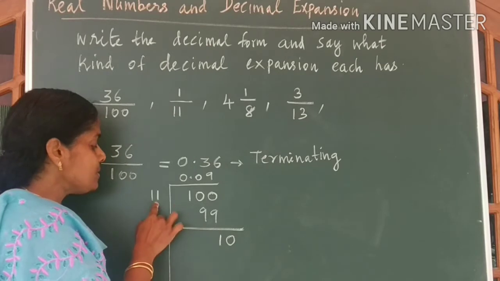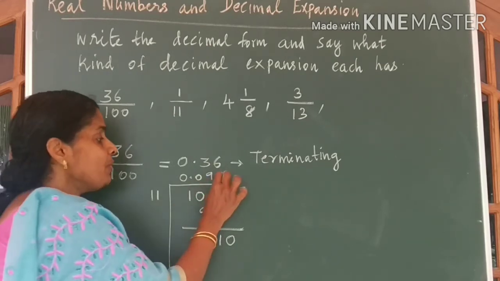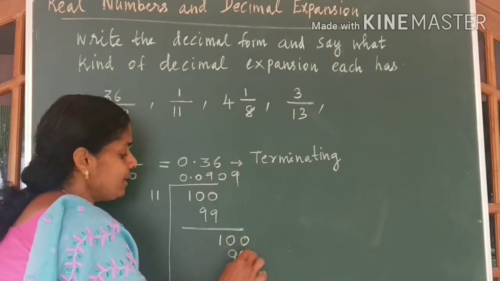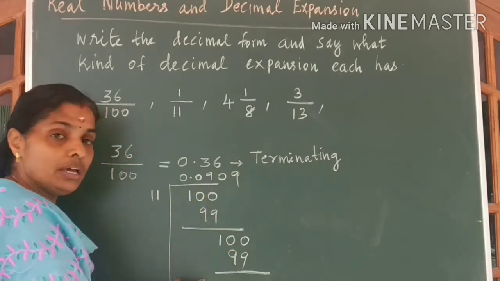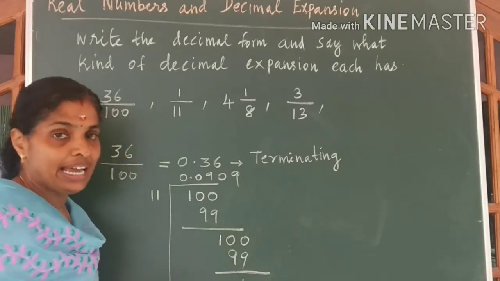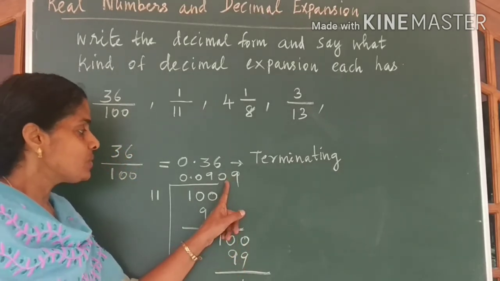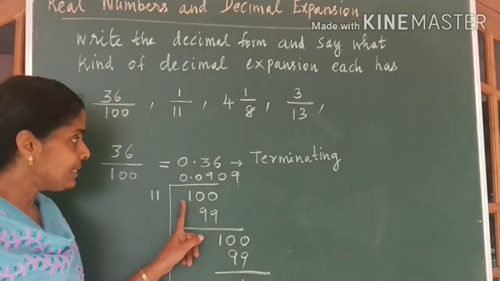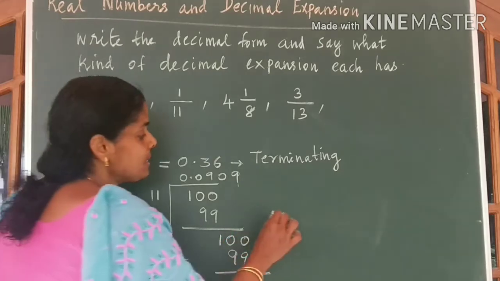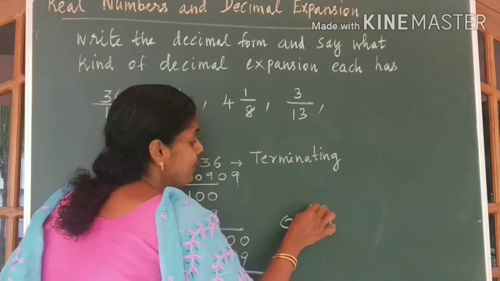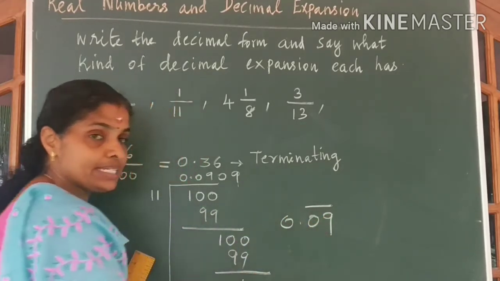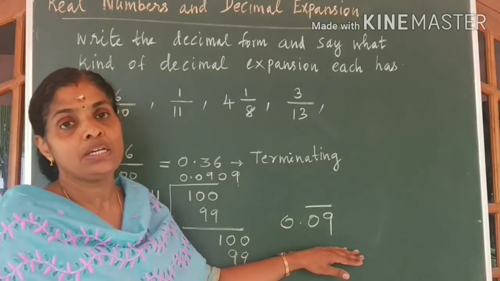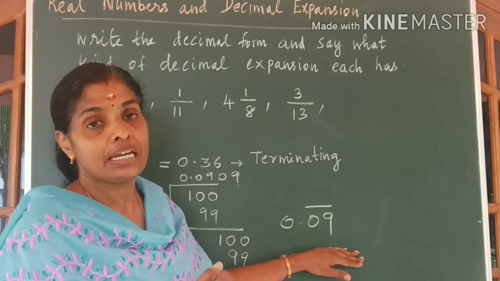Then also 10 is not divisible by 11, so you have to add a 0, and then 9 11s are 99. So division goes on. You will be getting 0 9 again and again. That is, in this case, the answer is 0.09 repeating. This block of digits repeats continuously. This decimal is non-terminating repeating.